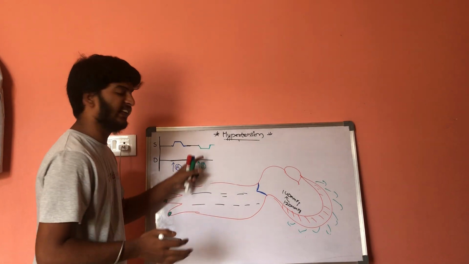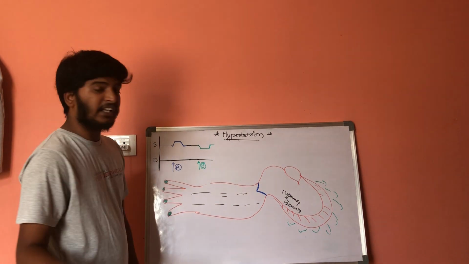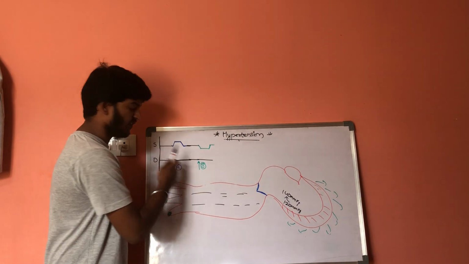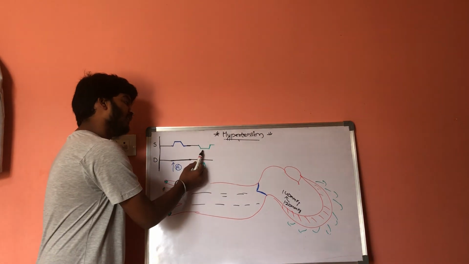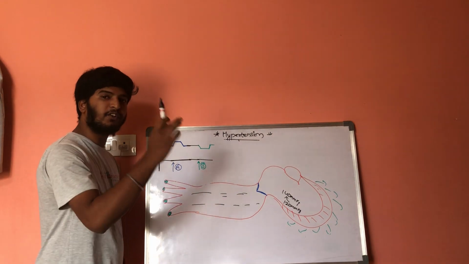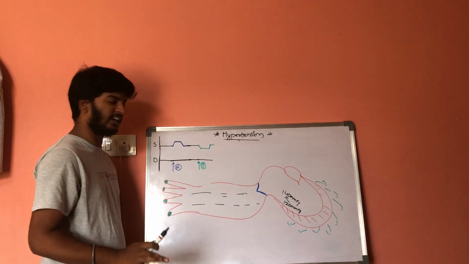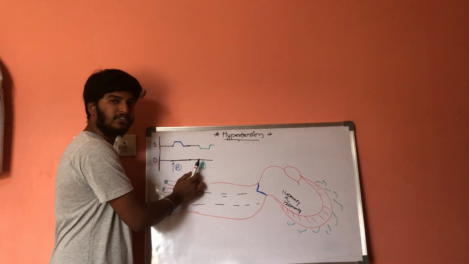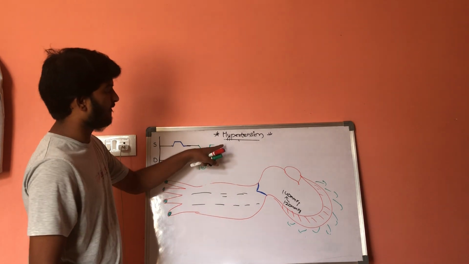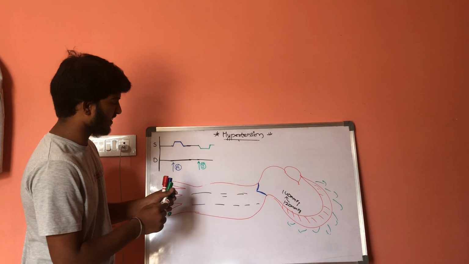That means there is a decrease in the systolic pressure, and there is no effect on diastolic pressure. That means only the systolic pressure is decreasing, so the cardiac output will get decreased. So the second drug is doing the function of decreasing the systolic pressure. Now let us consider another drug.